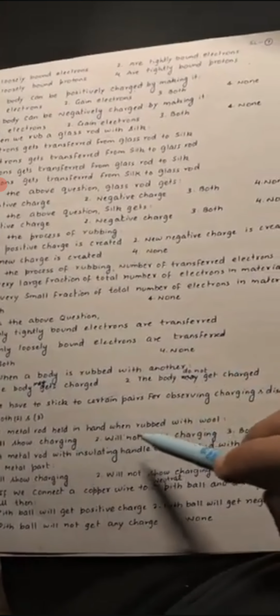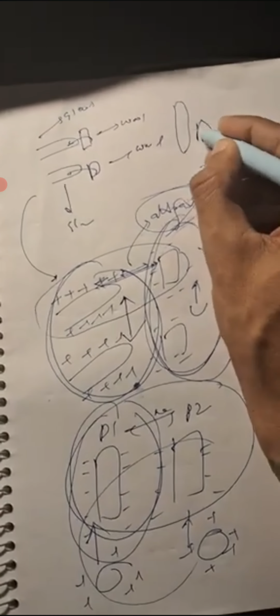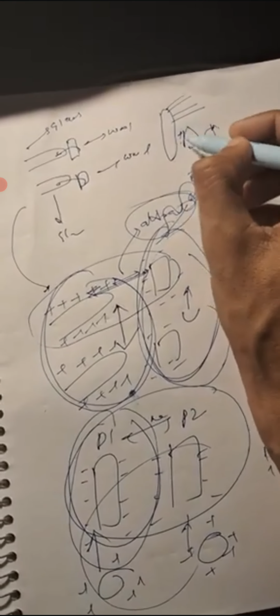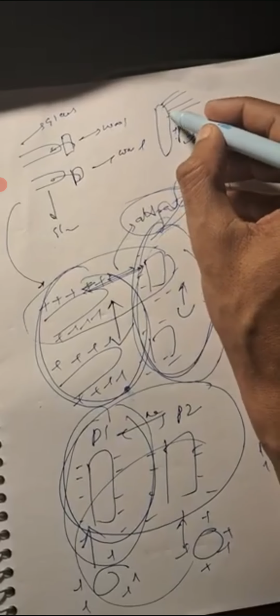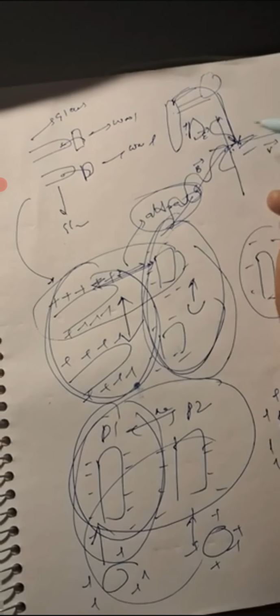Then, a metal rod held in hand when rubbed with wool. So the concept here is, suppose there is a metal rod and you are using wool to rub it. When you are holding it with your hand, it will certainly acquire a charge. But as the human body is conducting, the charge will flow to the ground.